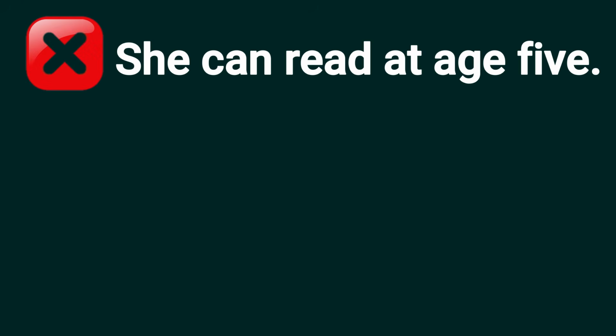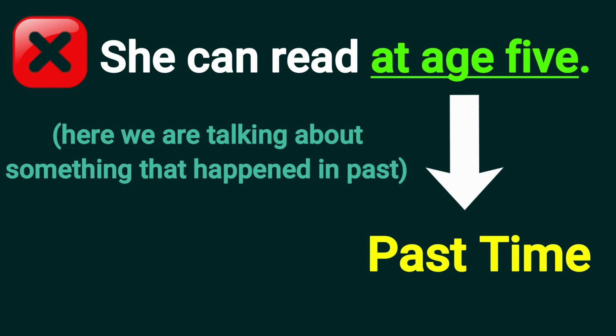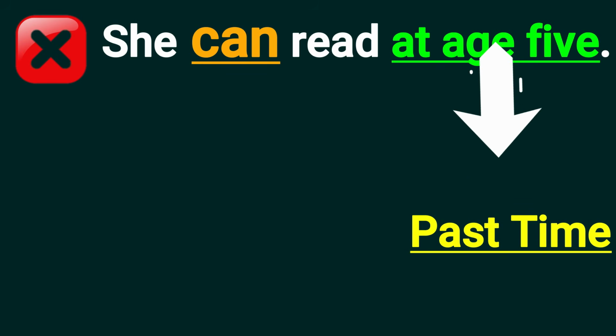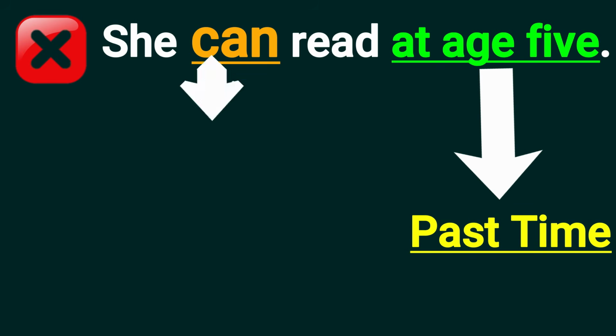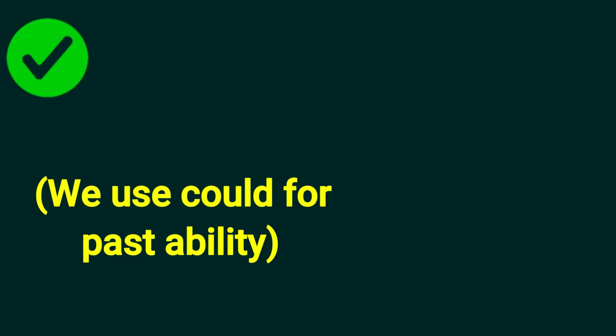She can read at age 5. At age 5 is past time. Here we are talking about something that happened in the past, so at age 5 is in past time. But here we are using can. So can is mainly used for the present time. Let's correct the sentence.